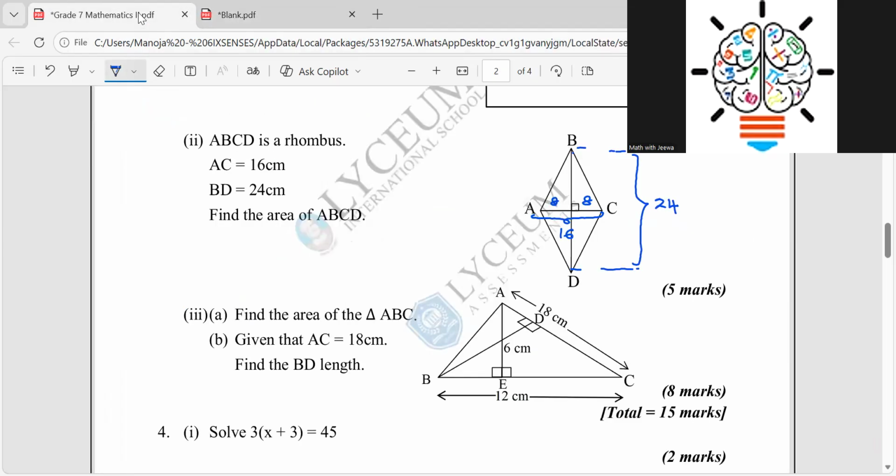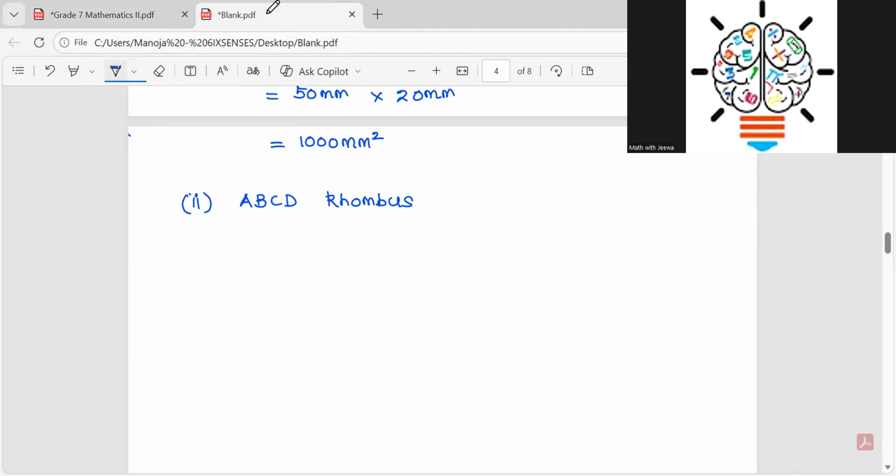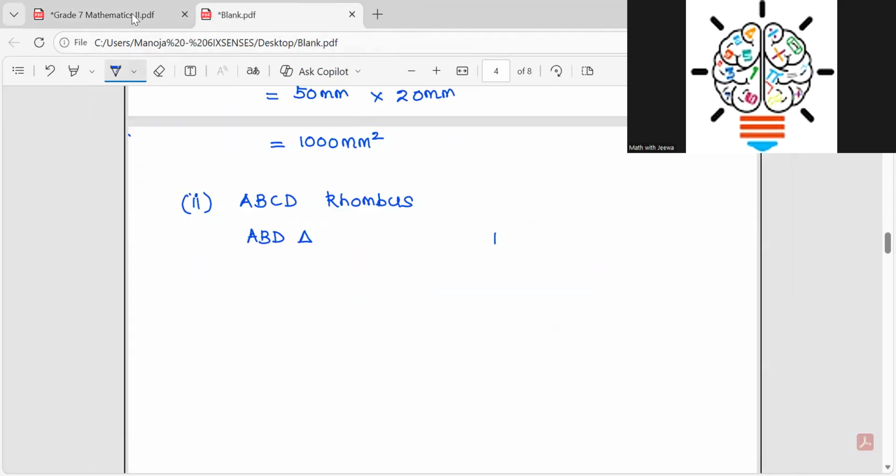Right? Rhombus. So then I convert this into, yes, I divide it into two triangles: the ABD triangle and the BCD triangle. Right? So how am I going to find the ABD?